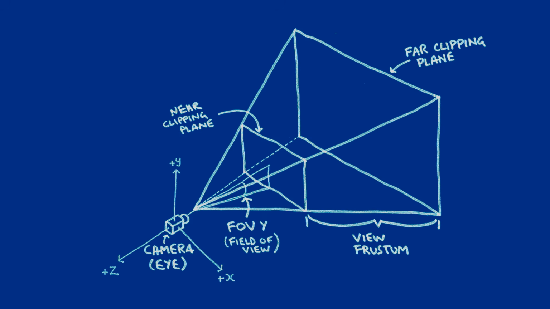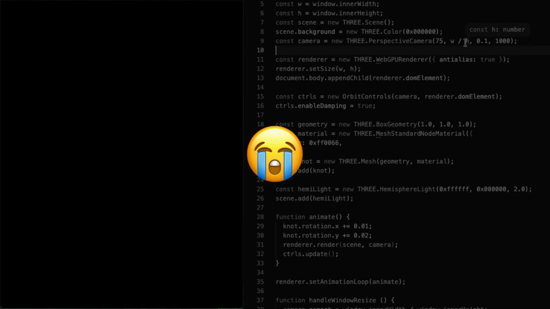Related to that, the object might be outside the camera's frustum. A perspective camera only sees objects between its near and far clipping planes. So if the mesh or object is too close, too far away, or way off to the side, your scene will look sadly empty.